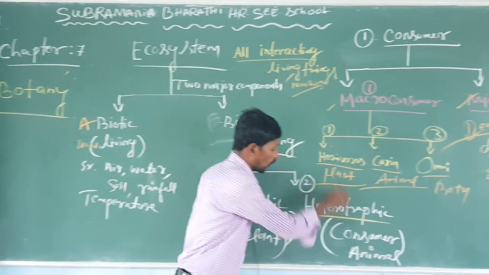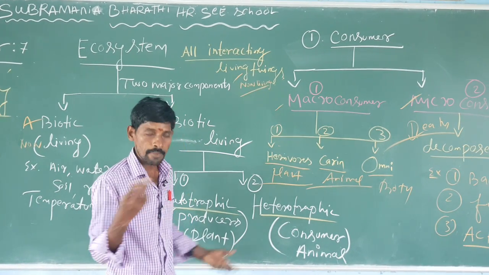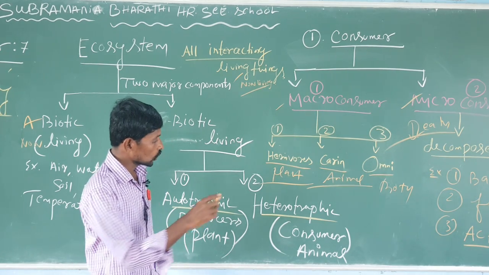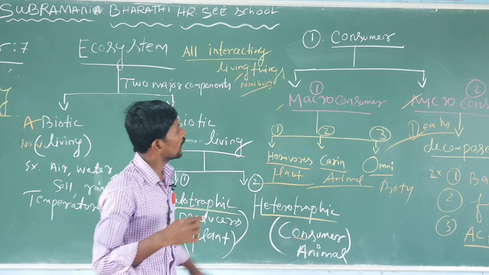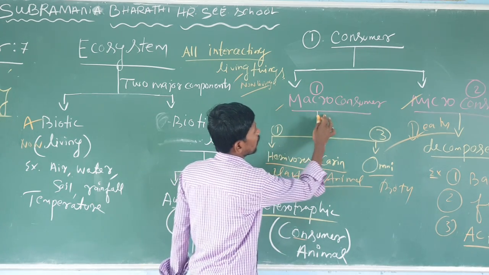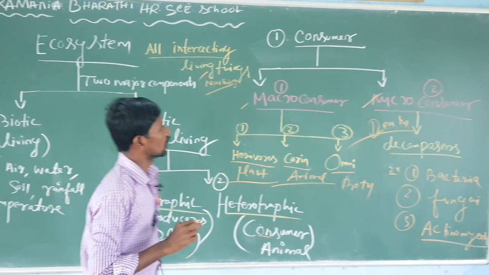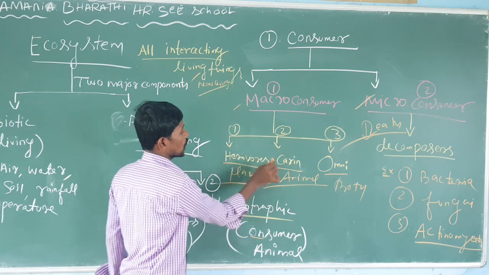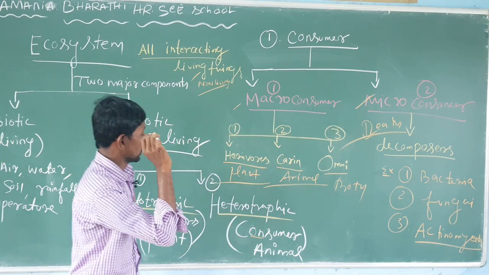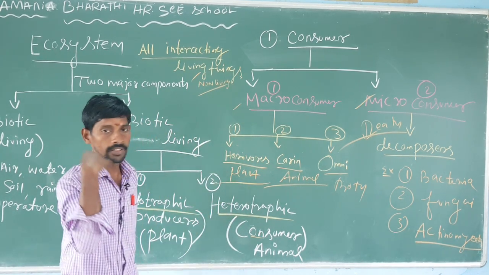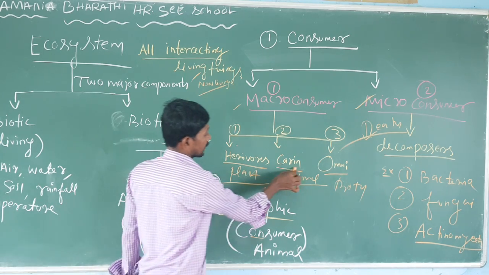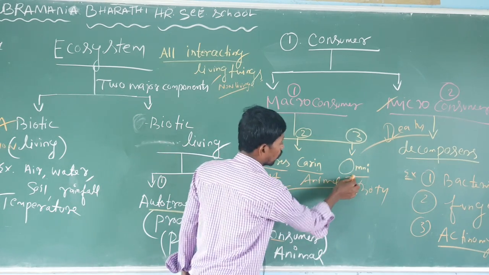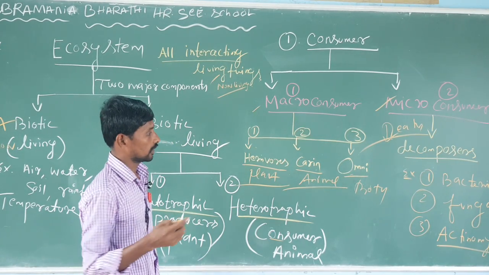Then heterotrophs are otherwise called consumers or animals. They cannot make their own food. They are consumers, and they have two categories: macro consumer and micro consumer. Macro consumers have three types: herbivorous, carnivorous, omnivorous. Herbivorous use only plants as food. Then carnivorous use other animals as food. Then omnivorous use both plants and animals as food.